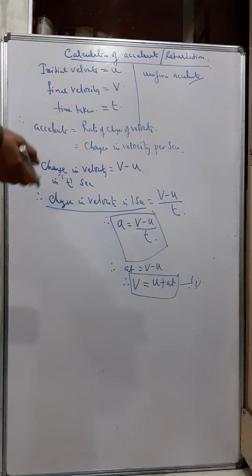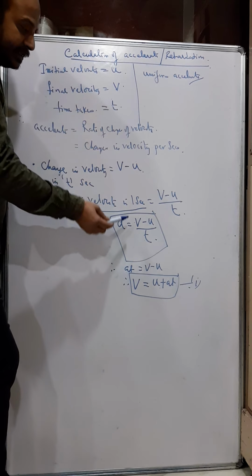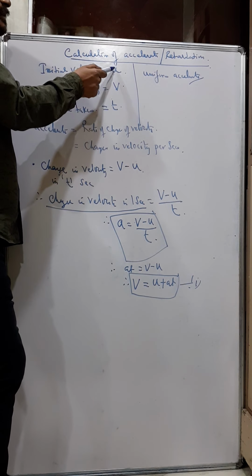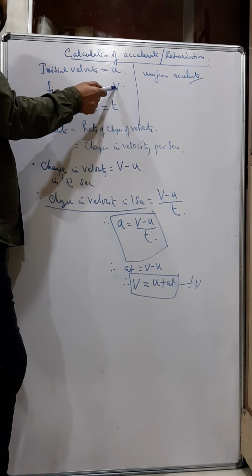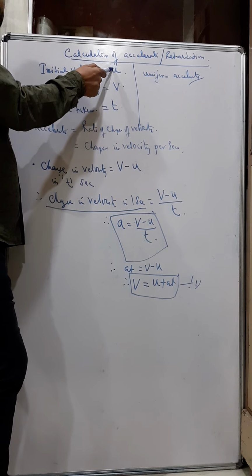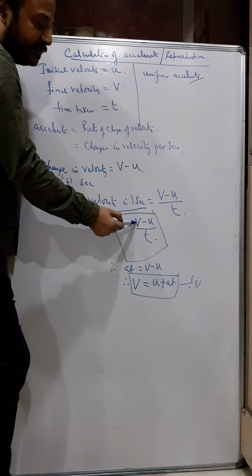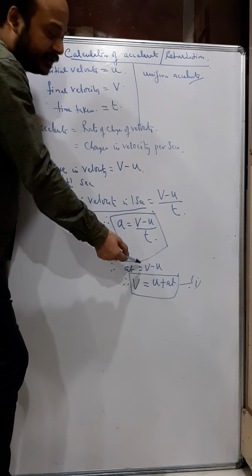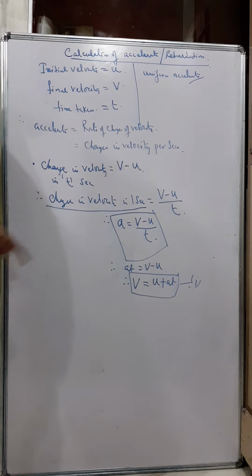We have a total of three equations of motion. I'll talk about them later. But this is how we calculate acceleration. Retardation we can also calculate. I'll show you an example. In case of retardation, the final velocity will be less and the initial velocity will be more. So here v is less and u is more. In that case, the acceleration will come out negative. I'll show you. Okay, so copy this.